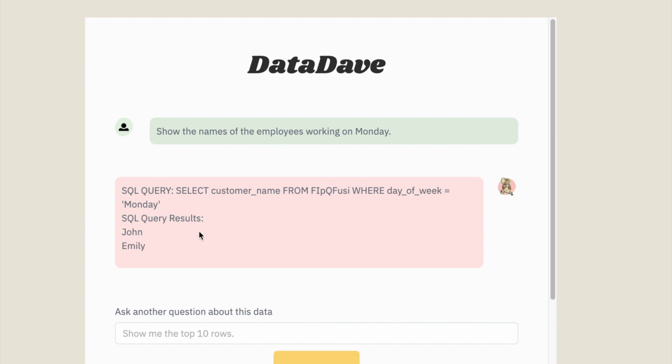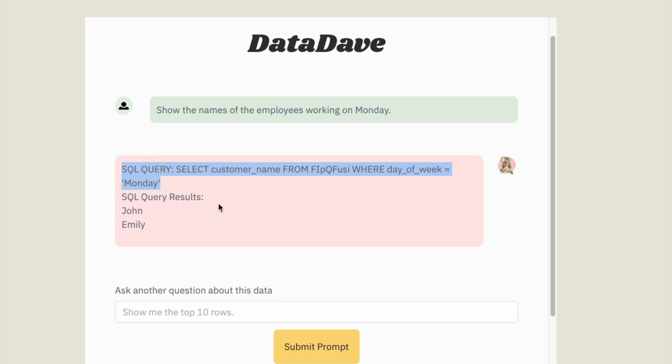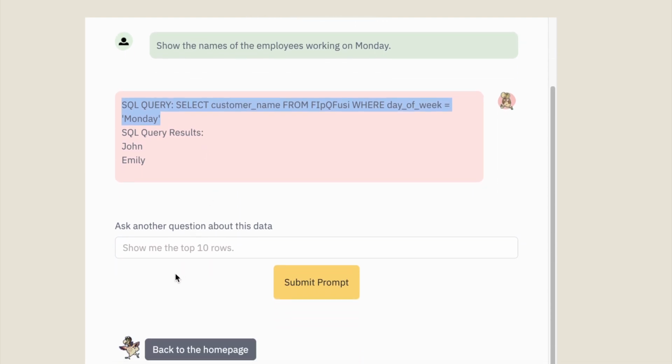In this case, DataDave has found that a SQL query is a good way to understand and learn more about this query. So, on the back end, DataDave will not only provide the SQL query, but also goes ahead and runs the requests on John's data and returns the results. Which means that in the back end, DataDave is going to be doing things like automatically creating a SQLite database and populating it with the columns and the data from the spreadsheet that John uploaded. So from here, John can ask another question about his data or go back to the home page.